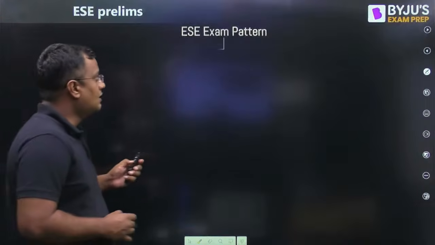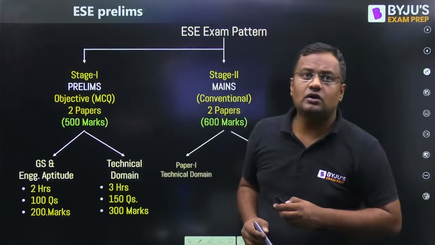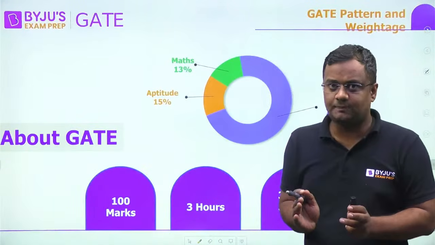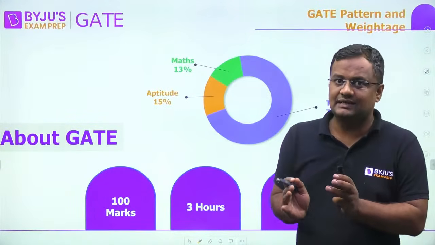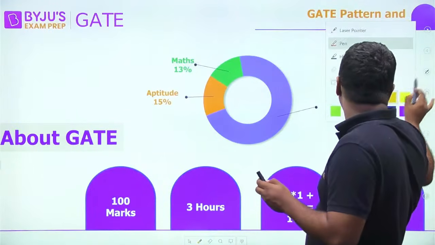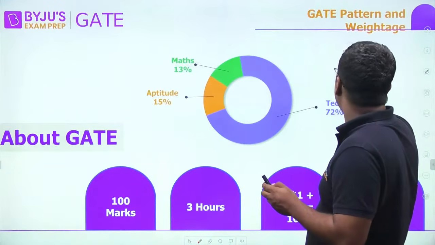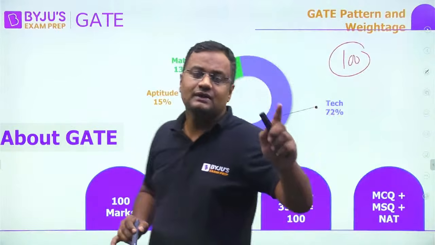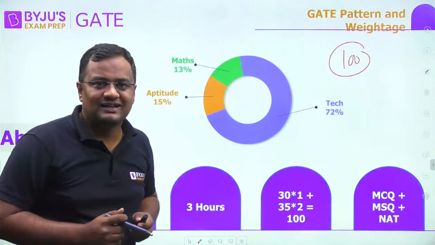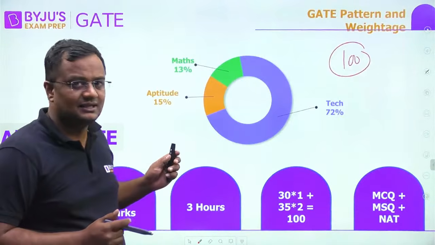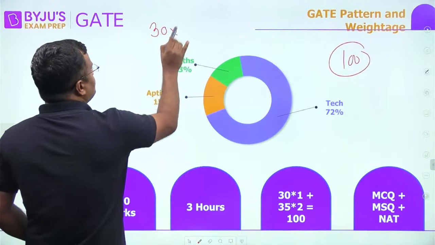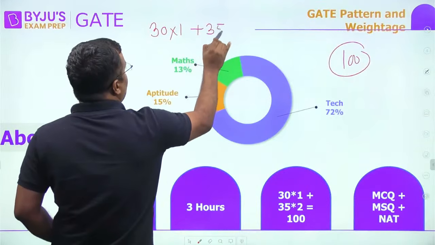Now, if I go to the GATE pattern, I'm soon coming to the topic, that is the difference of syllabus of GATE and ESE for each and every subject. GATE is not a 3-stage exam, just 1 stage, 100 marks, a 1-day exam. Not like engineering services, with its huge 1-year gap. No, a 1-day exam, 3 hours, 100 marks, 65 questions, 30 questions of 1 mark, 35 questions of 2 marks.